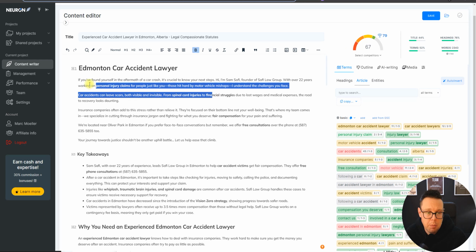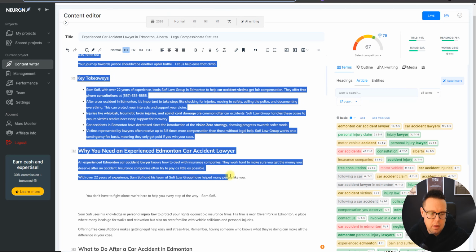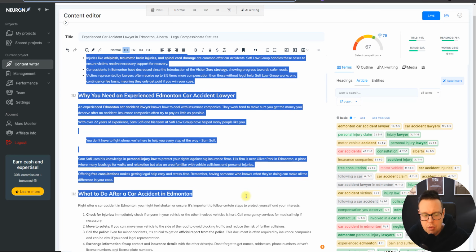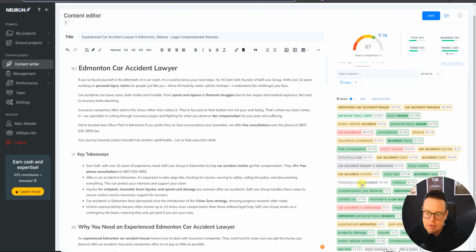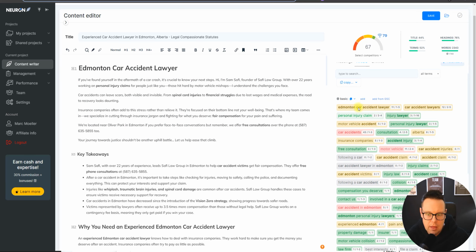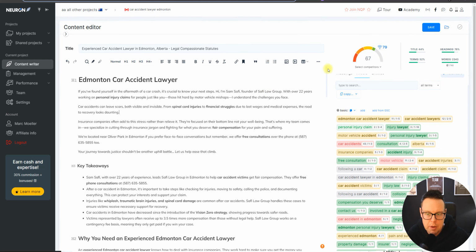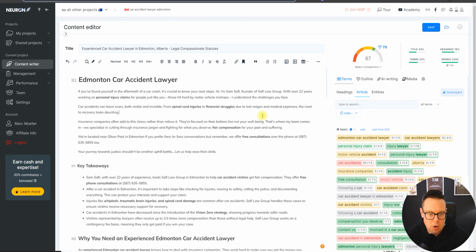I think there are other more important factors, such as the overall user experience on your page, and perhaps the density and keyword variations in the first, I would say, 300 to 500 words. And I don't think Neuron Writer does a very good job at that. It also does not adjust for the content length really. That's why the longer your content gets, the better your scores will get, but your rankings won't necessarily get better. So I would take this Neuron Writer with a grain of salt. We're not looking really for the score here.